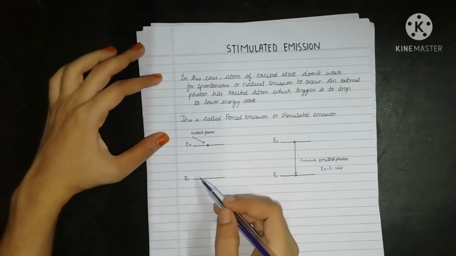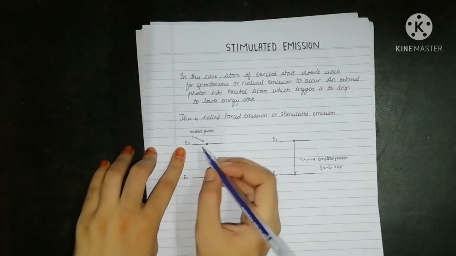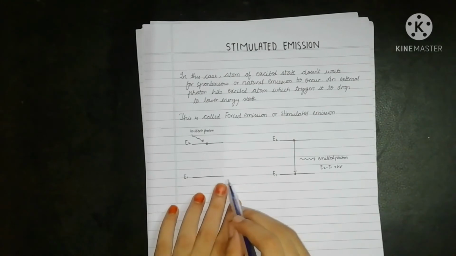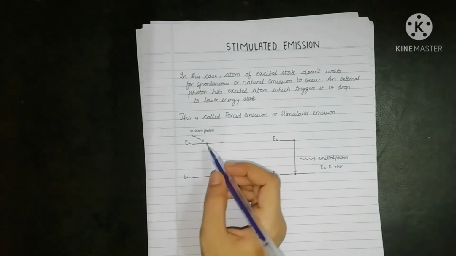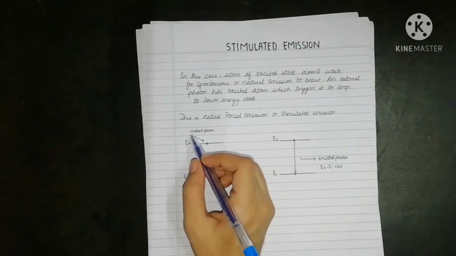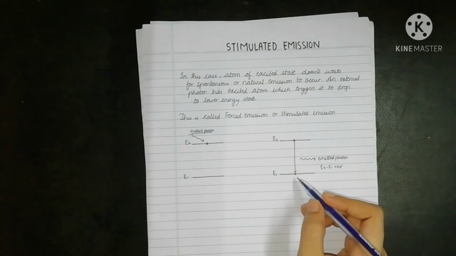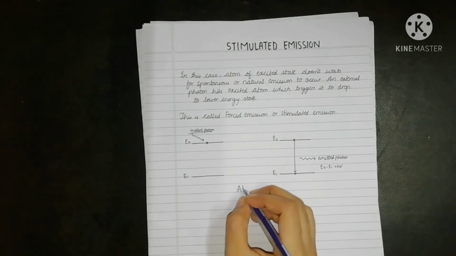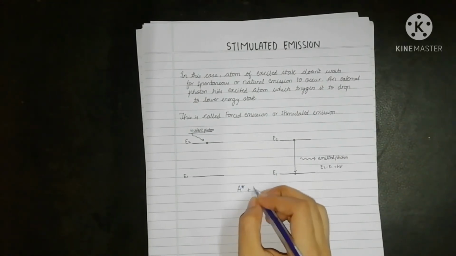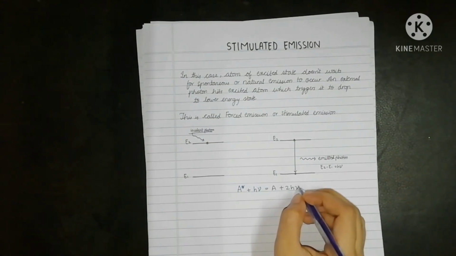As you can see in the diagram, the atom was initially in the excited state E2, but it is not coming to the ground state E1 by itself or naturally. We are hitting the excited atom with a photon, and this incident photon is triggering this excited atom to come to the ground state by releasing the energy h nu. So this process can be represented as E star plus h nu is equal to A plus 2 h nu.